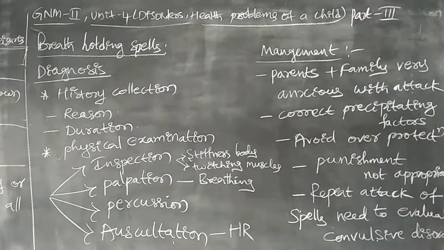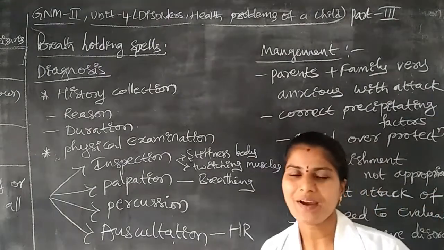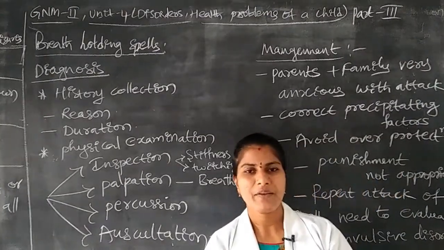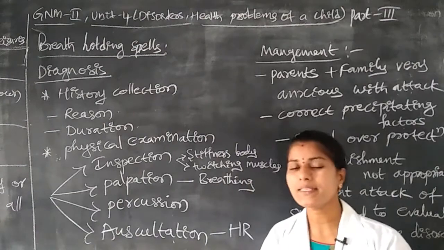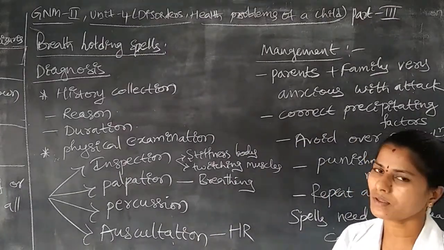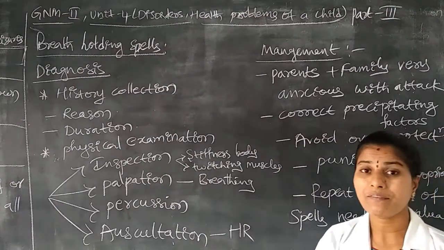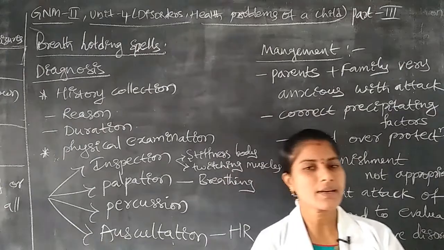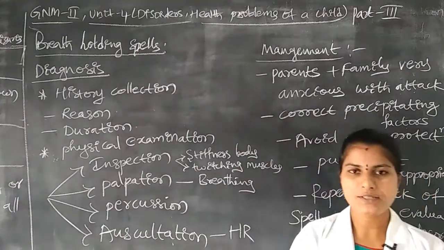Okay, next one is to avoid overprotection. Okay, why does the problem arise? Due to overprotection. When we are delaying a child, that will also lead to a disease condition like breath holding spells. Okay, when we are providing overprotection to the child, that is also one reason for the breath holding spells.